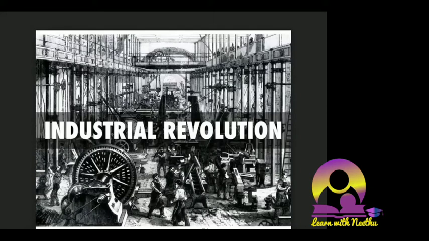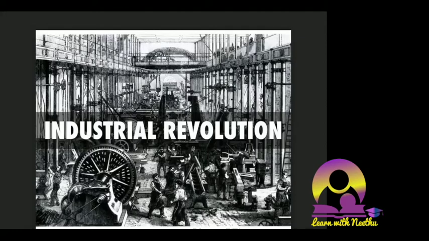So for the past 2 days we have been discussing the American Revolution, and last day we discussed the Enlightenment. Today we are going to discuss a very new topic, that is the Industrial Revolution. Okay, so the Industrial Revolution is a very simple topic and you will get questions with respect to this. Only a little effort is required to get the output. Just try to understand the different characteristics and points, and you'll be able to write a very good answer out of this. Okay, so let's start.